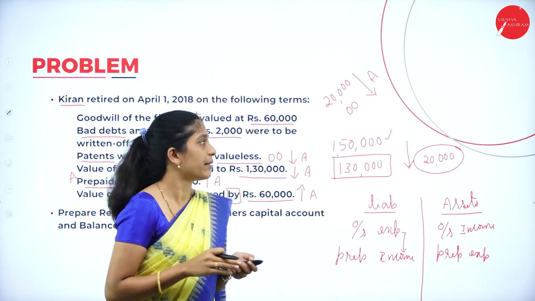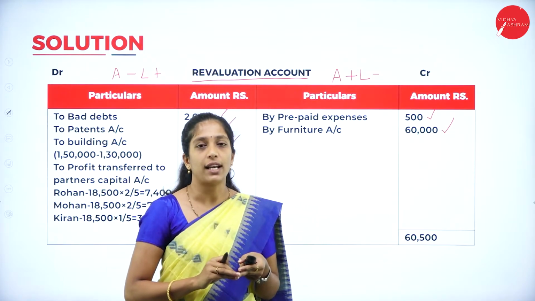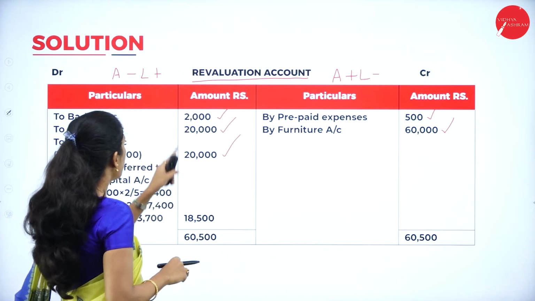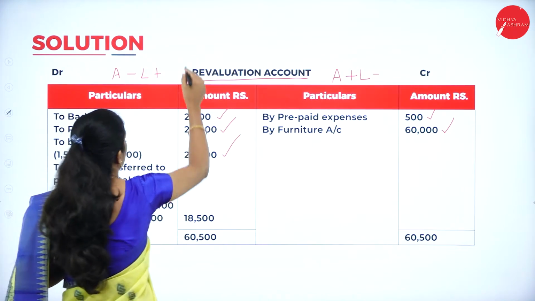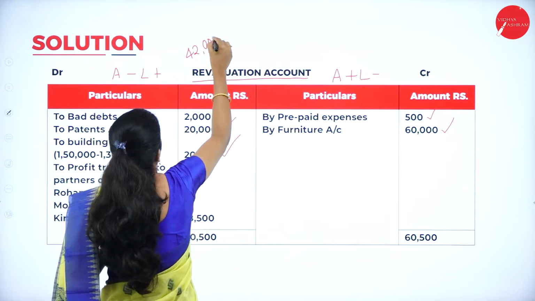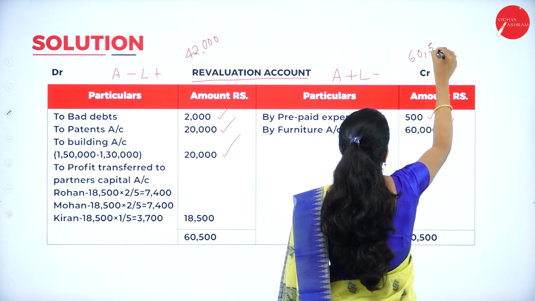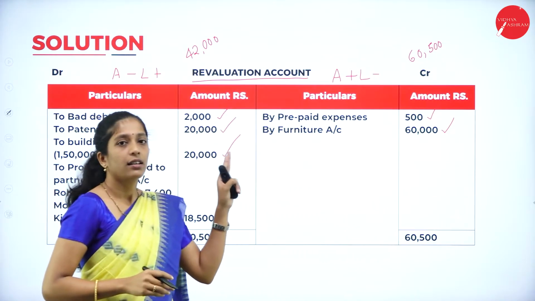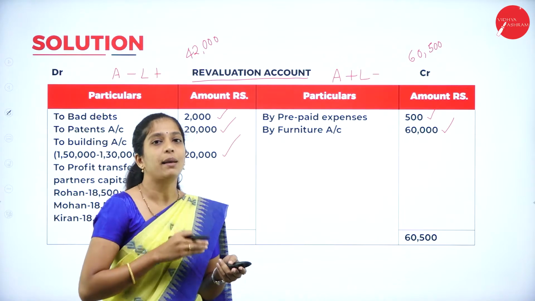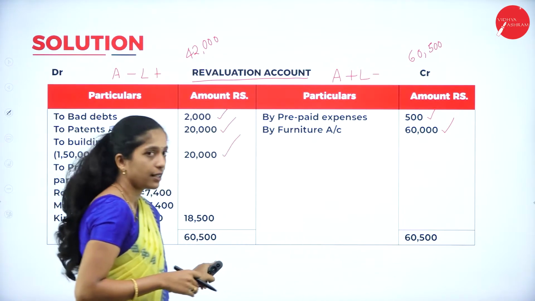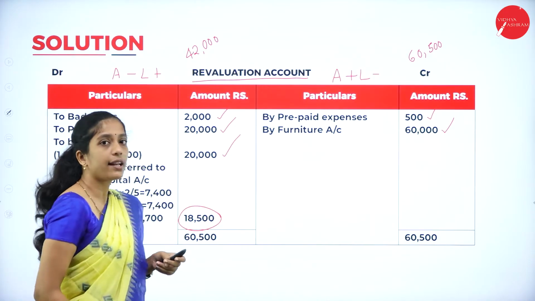Now what you have to do? We have to balance our revaluation account. So when you balance, you will get either profit or loss on revaluation account. Now we shall balance both the sides. Now see here, in the debit side we are having 2,000, 20,000 and 20,000. That is how much? 42,000. Now coming to the credit side, we are having 500 and 60,000. That is 60,500. Now since credit side is having 60,500, debit side is 42,000, credit side is more than debit side. So write 60,500 both the sides. That is greater amount. Minus 42,000, you'll get a balancing figure of 18,500.